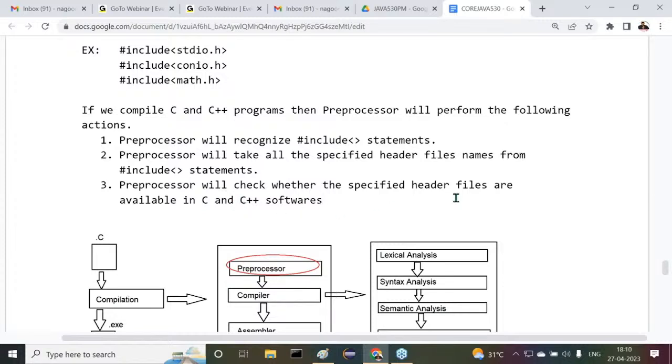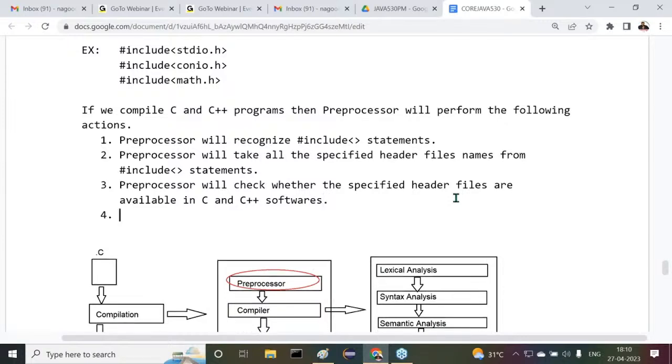Say for example, if you want to compile my C program, first of all, C software must be installed in my computer. In that installed C software, the preprocessor will check whether these header files exist or not. Okay, observe carefully.